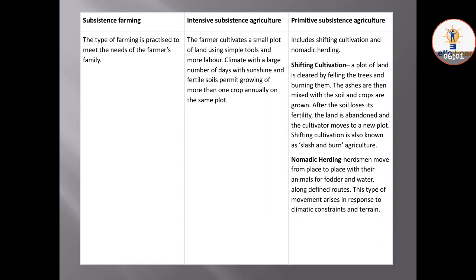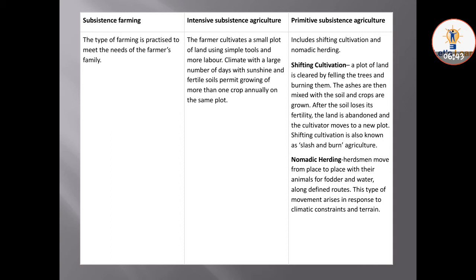The primitive subsistence agriculture includes shifting cultivation and nomadic herding. In shifting cultivation, a plot of land is cleared by felling the trees and burning them. The ashes are then mixed with the soil and crops are grown. After the soil loses its fertility, the land is abandoned and the cultivator moves on to a new plot. Shifting cultivation is also known as slash and burn agriculture. With this you can produce potatoes and cassava in this type of cultivation.